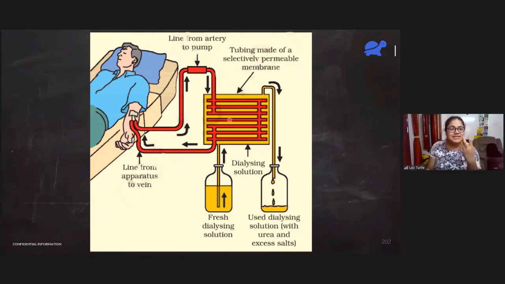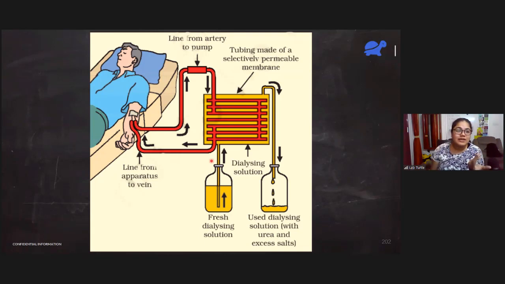That means they are only going to allow some substances to pass through them. So whatever nitrogenous waste are present in the body, when this blood will flow through these red tubes, because of diffusion, the nitrogenous waste will go into the yellow solution. Okay, and then we remove that solution, we keep putting fresh solution.